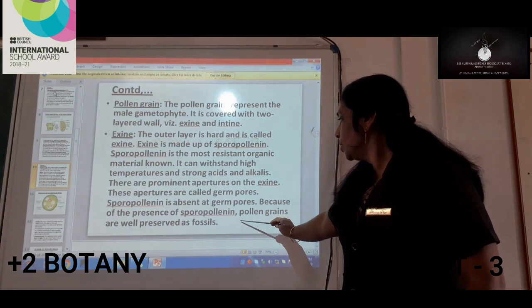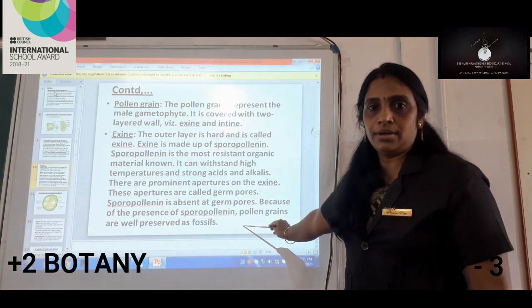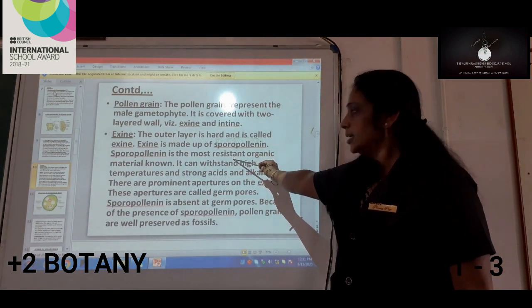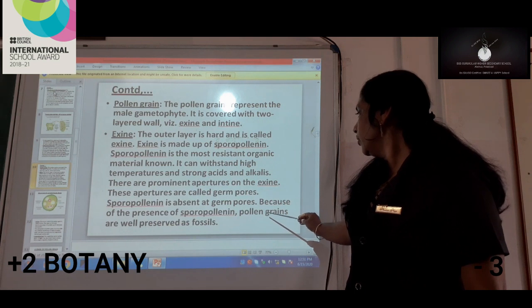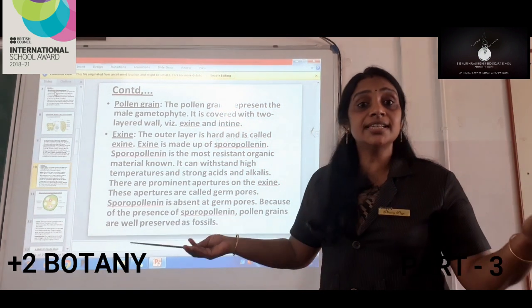This will become a question in the board examination, and this is the answer you have to write. It has been asked: pollen grains are well preserved as fossils, what is the reason behind it?